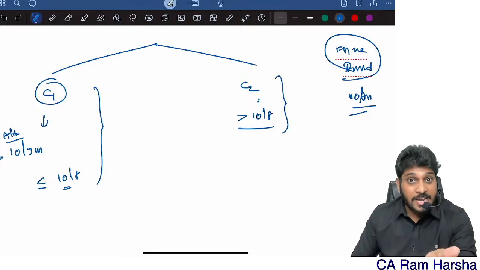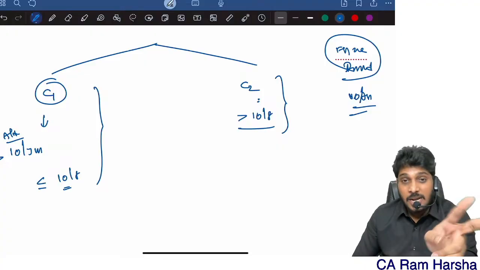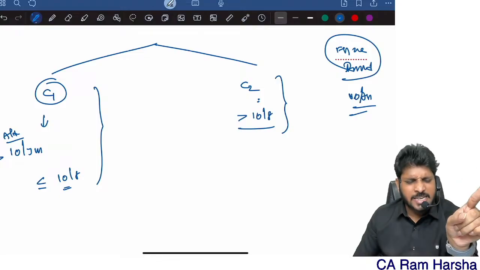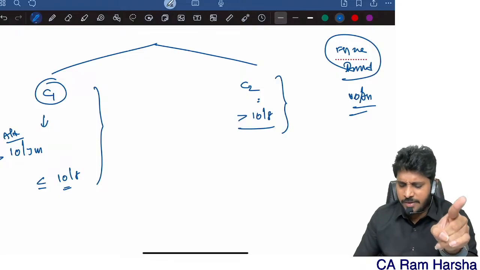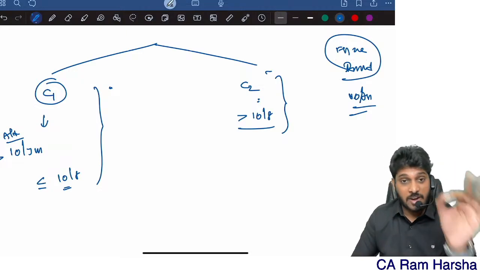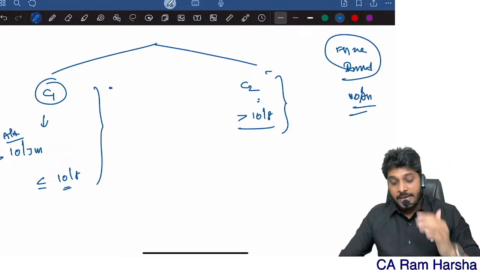Case number 2, event identified after financials are issued to the public. Like what to do in case number 1, what to do in case number 2. That's what they're asking. In one of the recent exams, in Jan 25 itself, case number 1 or case number 2, one of these cases has been asked as a descriptive question for 5 marks. Be careful.